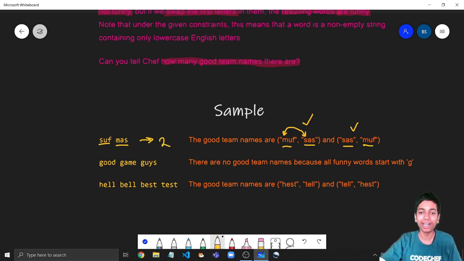Then here you can check that no matter what two words you take, there's no way you could get a good team name. So here the answer is 0 since all of them start with G. Then this is a little tricky case. Here, let's say you take the words hest and tell. Both of them are not there in the list, right? But if I swap their first letters, now this becomes test and this becomes hell. And test is also there, hell is also there. So this is a valid team name, a good team name, and the same goes for this reversed tuple as well. So here again the answer comes out to be 2.